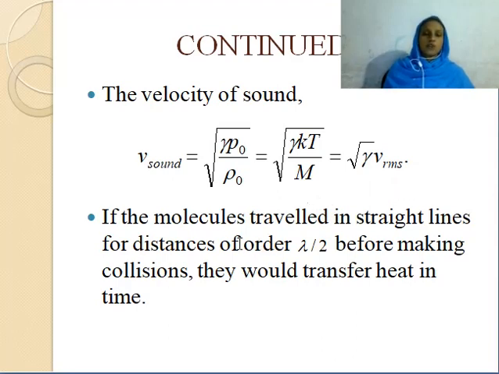So if the molecules traveled in straight lines for distances of the order of lambda by 2 before making collisions, they would transfer heat in time. Hope that you get the logic. If the molecules in the air traveled in straight lines, no zigzag motion, without making collisions through a distance lambda by 2, they could transfer heat in time.